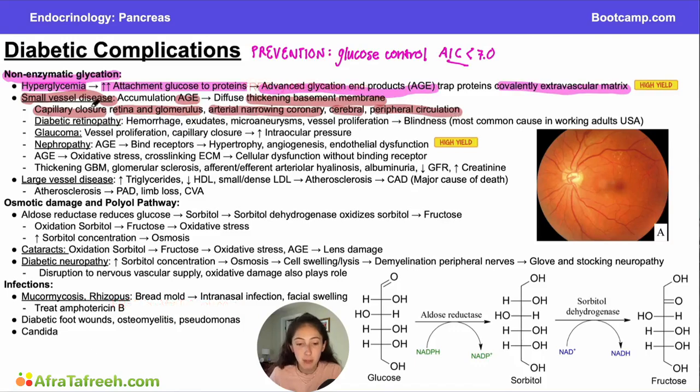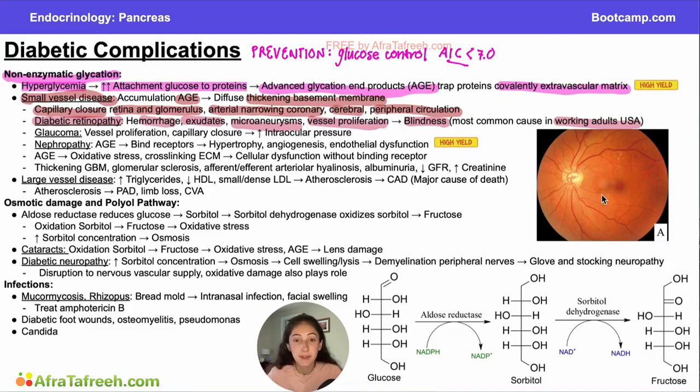So what are some of the specific complications that can arise from all of these carbohydrate moieties, these glucose molecules just sticking on to these proteins and trapping them in the extravascular matrix, causing this closure or narrowing of blood vessels? Well, the first complication is diabetic retinopathy. And diabetic retinopathy is going to be characterized by hemorrhage, exudates, microaneurysms, and vessel proliferation in the eye, which will eventually lead to blindness. Diabetic retinopathy is the most common cause of blindness in working adults in the USA. I put working adults here because cataracts is actually the most common cause of blindness in the US, but in young people and people who are still working age, diabetic retinopathy is going to be the most common cause of preventable blindness.